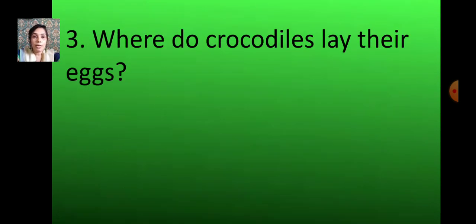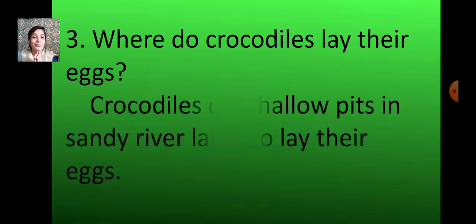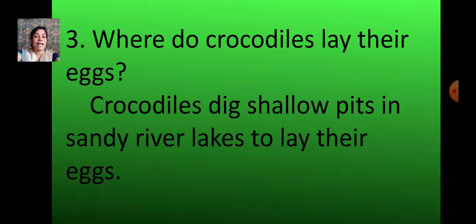Number 3, where do crocodiles lay their eggs? I showed you the picture also. Crocodiles lay their eggs in pits in the sand near rivers and lakes.